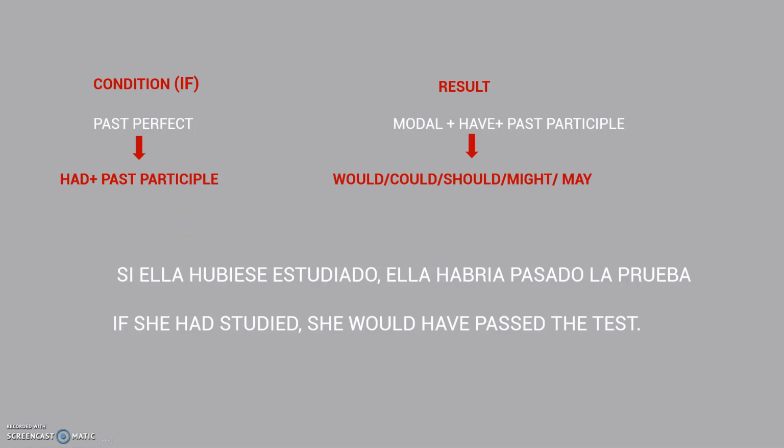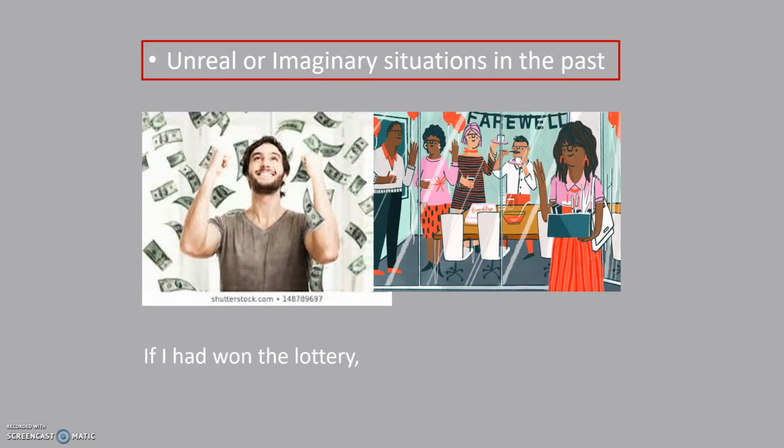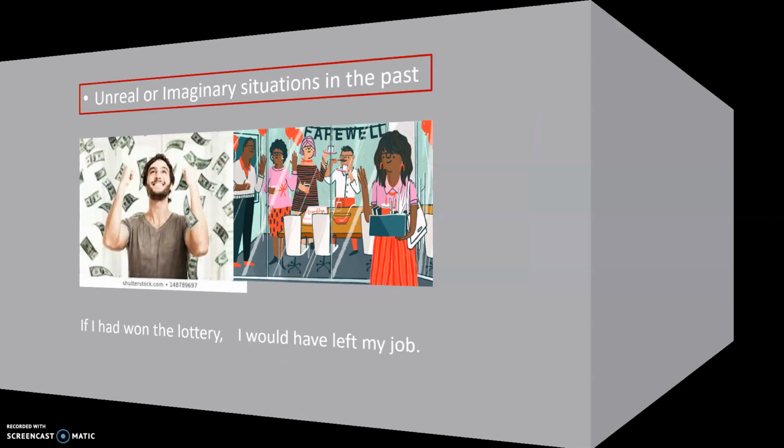Now, when do we use the third type conditional? We're gonna use it for unreal or imaginary situations in the past. For example, I can say, if I had won the lottery, I would have left my job. This is not real, okay? And it was something imaginary. This is not gonna happen, so I use the third type.